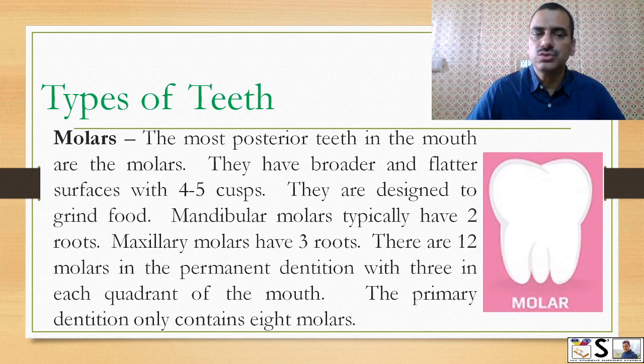Molars. The most posterior teeth in the mouth are molars. They have a broader and flatter surface with 4 to 5 cusps or edges on the upper border. They are designed to grind the food. Mandibular molars typically have 2 roots. Maxillary molars have 3 roots. There are 12 molars in the permanent dentition, with 3 in each quadrant. The primary dentition has only 8 molars.